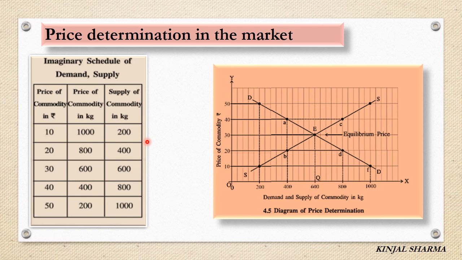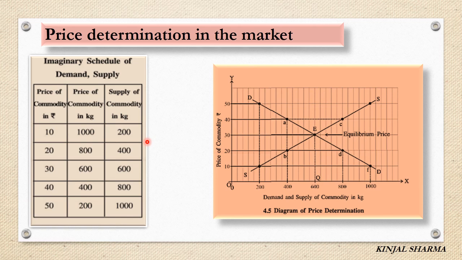Then increase and decrease in supply. In increase and decrease in supply, there is no change in price. Price is held constant over here and other factors change. So a rise in quantity supplied occurs when the price of the good is held constant, but one or some of the other factors change in favor of supply. So there is an increase in supply. And decrease in supply means a fall in quantity supplied which occurs when price is constant, there is no change in price, but other factors change against supply. So that time we can say that it is a decrease in supply.